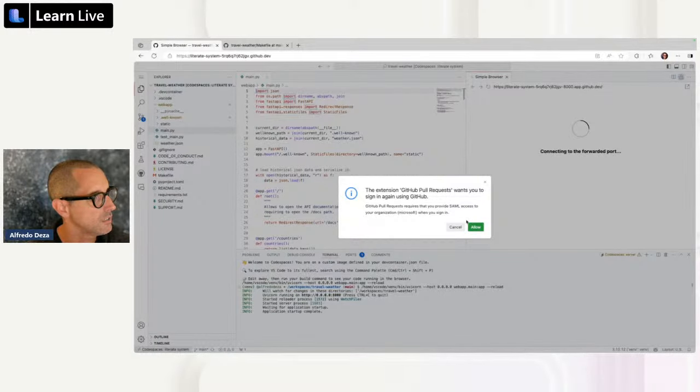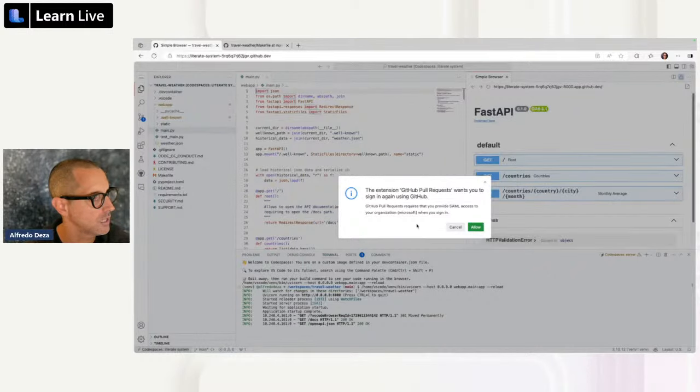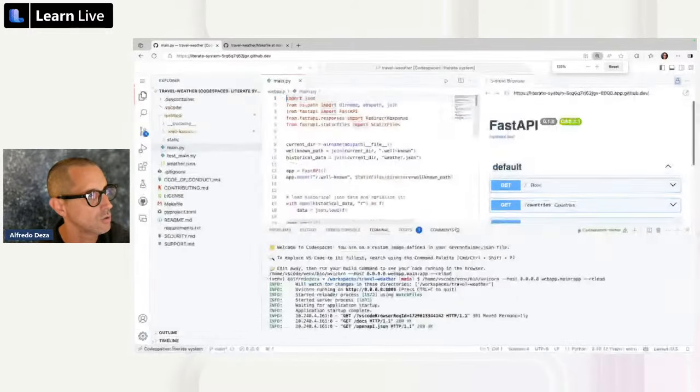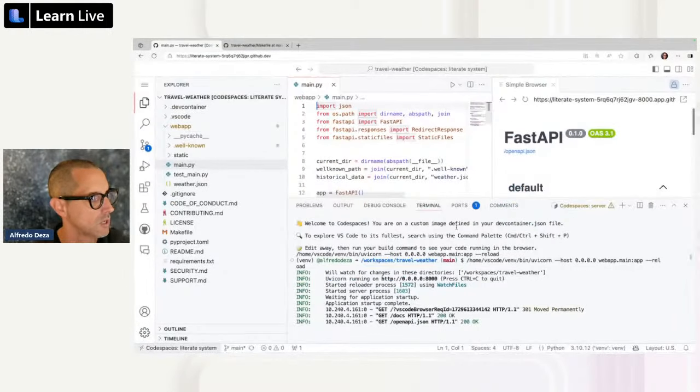It seems to me that this is loading, and no worries. I know it looks tiny, and I'll zoom in a second. It seems this wants me to sign in again with GitHub pull requests. I don't want to do anything with pull requests, so I'm just going to click cancel. If it bothers me again, I'll try to acknowledge that. All right, so we have this development environment. Again, I know it looks tiny, so I'm just going to go ahead and zoom in. Usually I try to do 150. There we go. That should be pretty good.